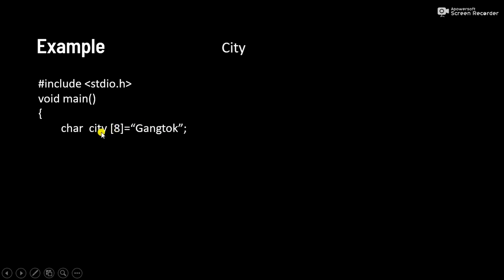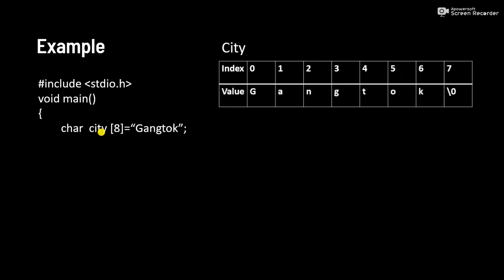And as you all know, every array has its own index number and its memory block. So this is our index number. Index numbers always start from 0, 1, 2, up to the size. We have a total of 8 elements, 8 is the size of this character array, so our index numbers start from 0 to 7. In each index we can store our value.